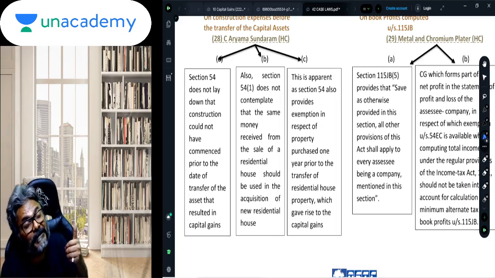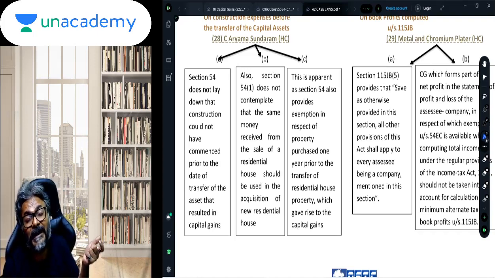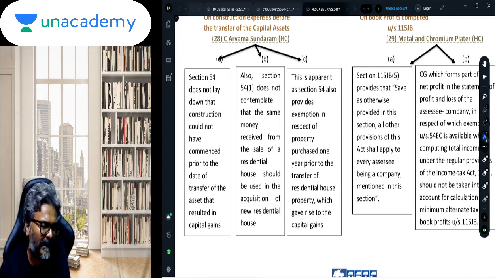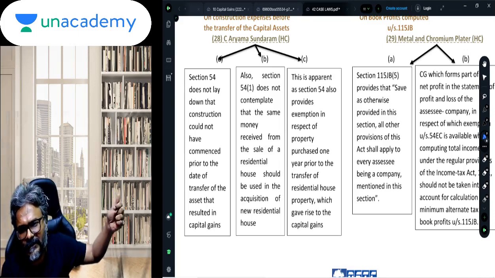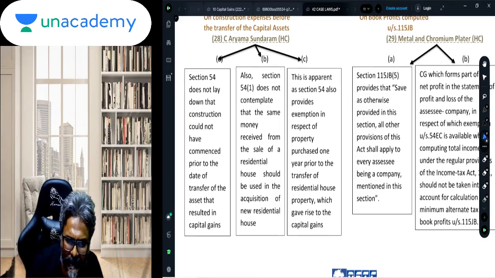So if the law says that 1 year backward is allowed, then by that itself it tries to convey the message. And what is the message? That there is no requirement that one-on-one nexus needs to be established. There is no requirement that one-on-one nexus needs to be established in this case. So therefore, in this context also, there is no such requirement that the assessee needs to satisfy that the money which is received on transfer is what is reinvested on construction. That is not a condition. So this is Ariman Sundaram.